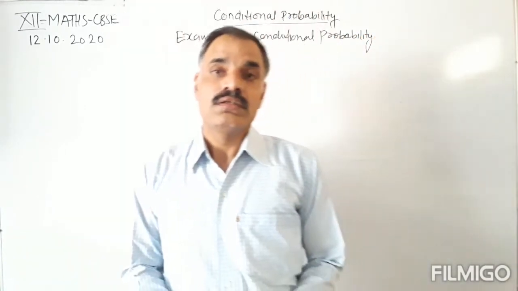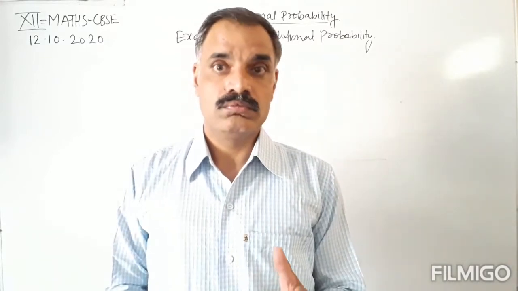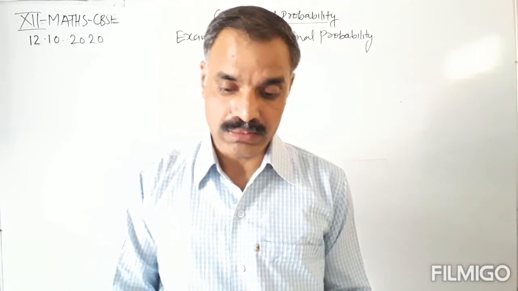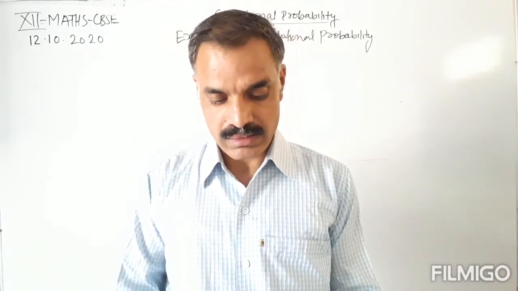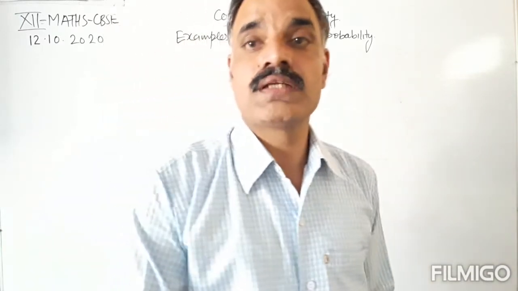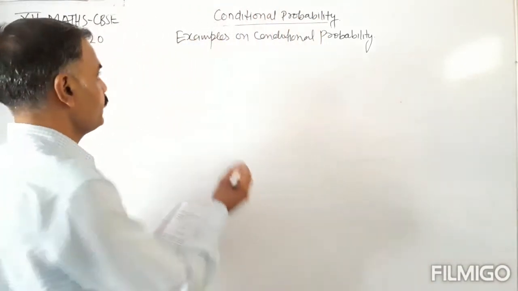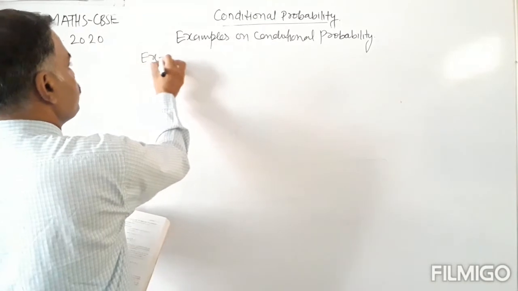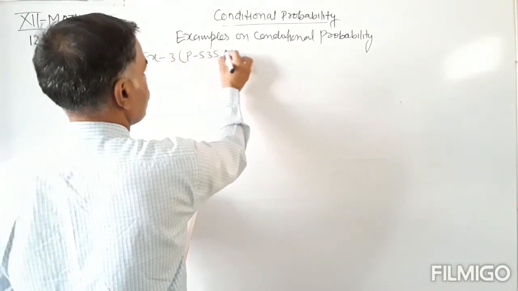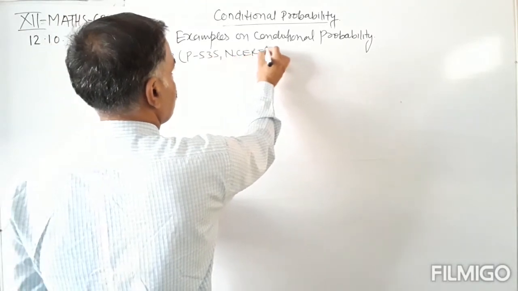Okay students, today we will discuss the examples of conditional probability. So let us discuss example number 3, page number 535 of the NCERT book.